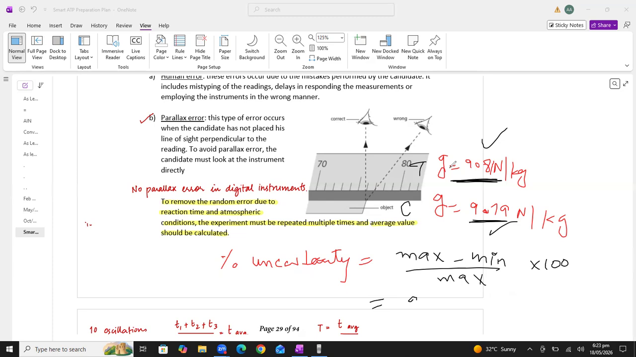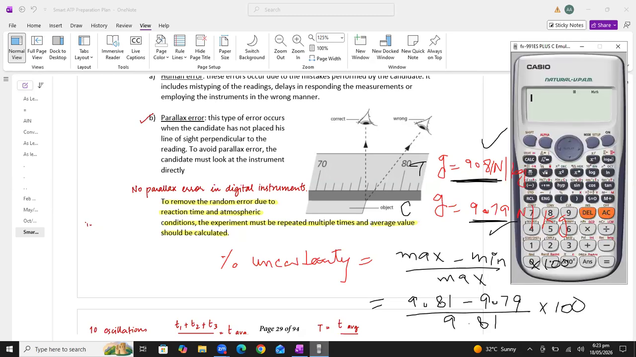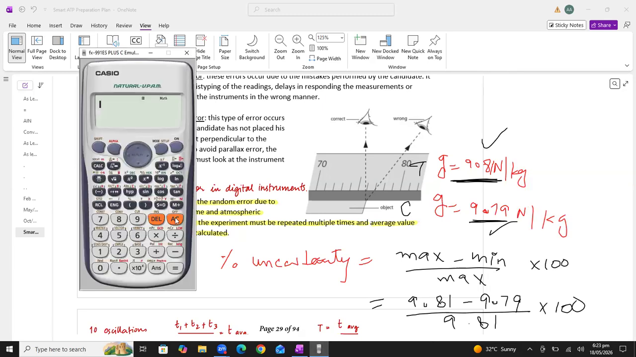So maximum value is 9.81, minimum value is 9.79, divided by 9.81, multiply by 100. So I will use my calculator now, students, to check whether these two values are correct according to the limit of experimental accuracy. 9.81 minus 9.79. All right, then divide by 9.81, multiply by 100.